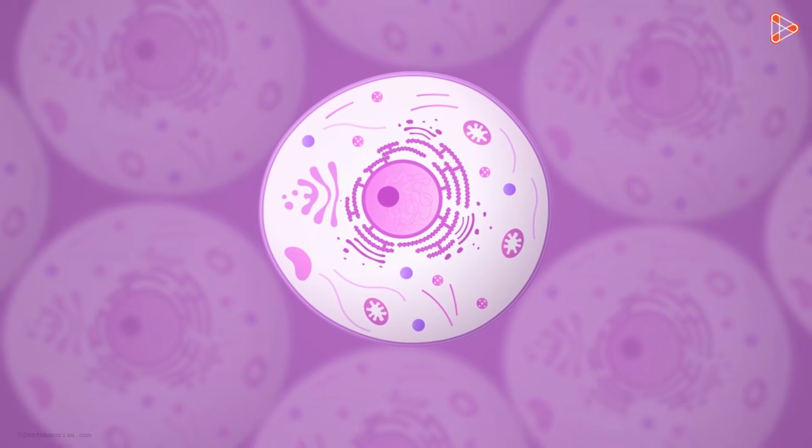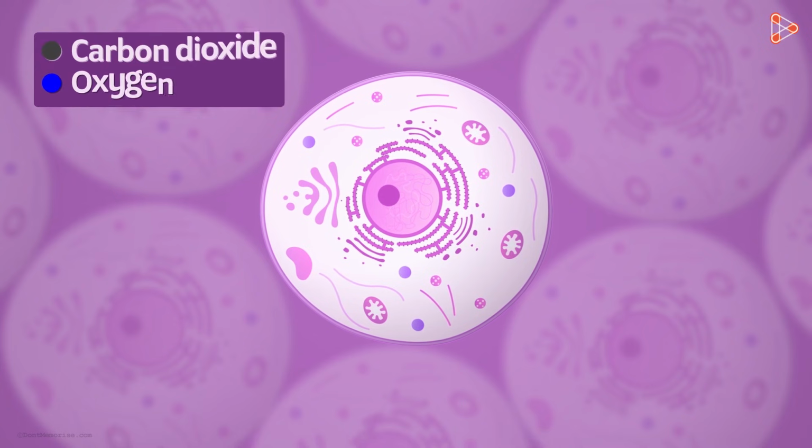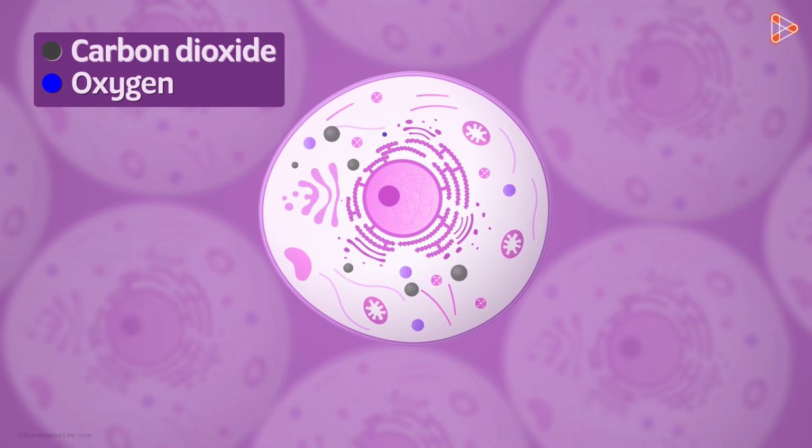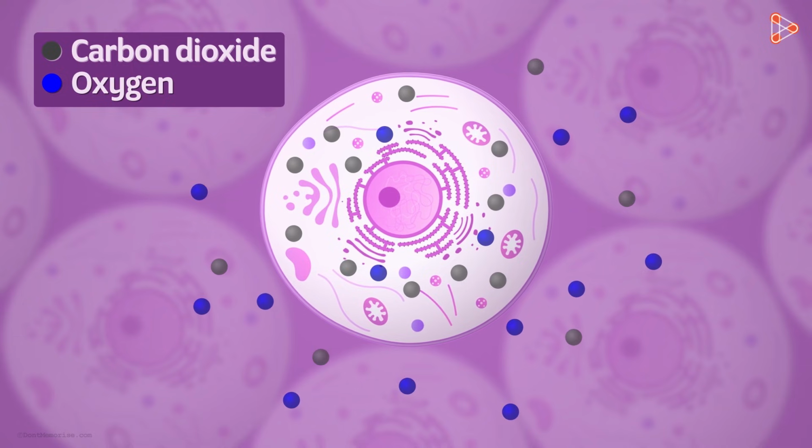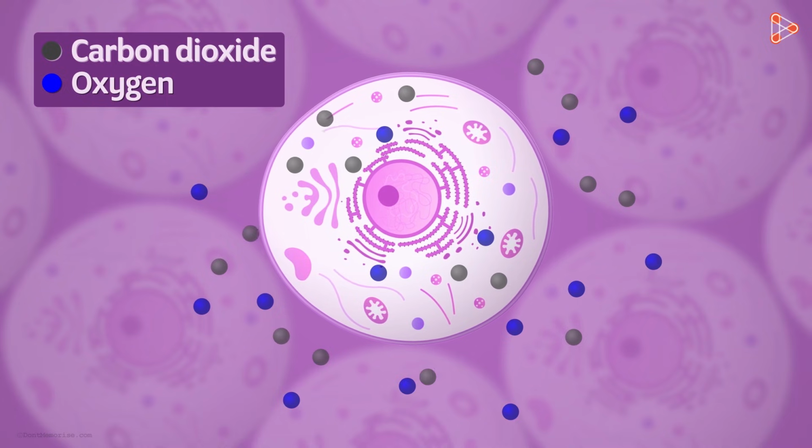The same story is seen when gas or water molecules travel across the membrane. Take carbon dioxide for example. When cells undergo cellular respiration, a lot of carbon dioxide accumulates in the cell. On the other hand, there is very little carbon dioxide present outside the cells. Hence, the carbon dioxide molecules move outside the cells.